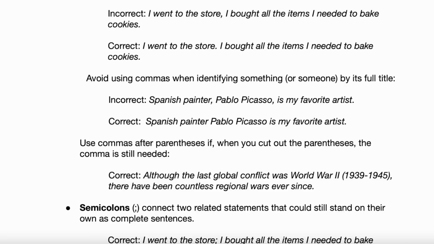Okay, I love that you took the pauses there, right? Because the commas are right there, surrounding the name Pablo Picasso. But that's actually incorrect because the full title of this guy here is Spanish painter Pablo Picasso. Does that make sense why that's sort of the title of this painter? Yes. Spanish painter Pablo Picasso. Yeah, I know him. And so this is kind of a new thing that they're testing on the digital SAT. I've seen lots of questions like this. The full title of something, you don't need those commas surrounding it, breaking up the title.